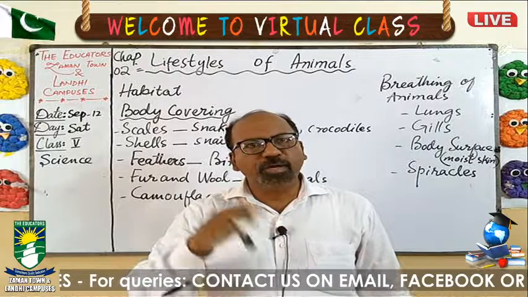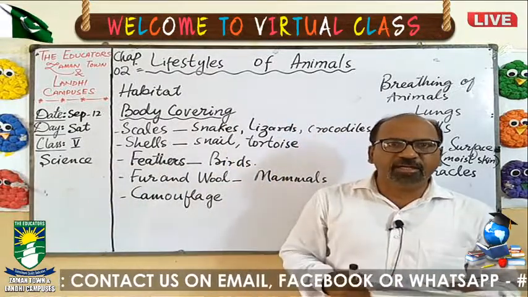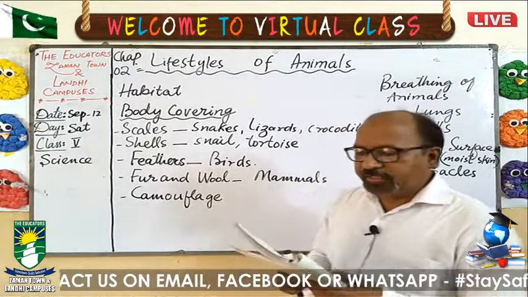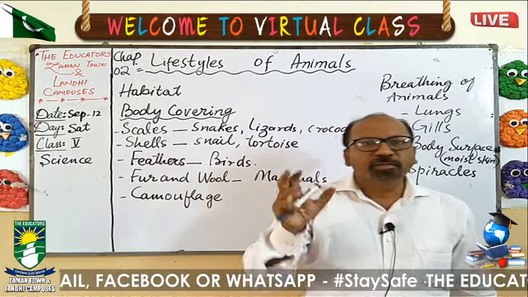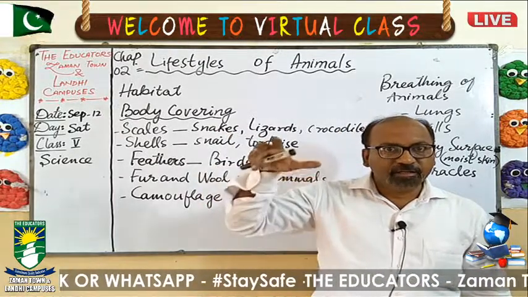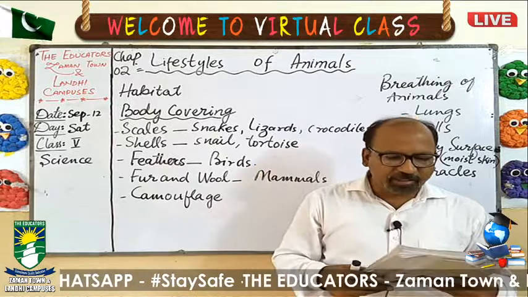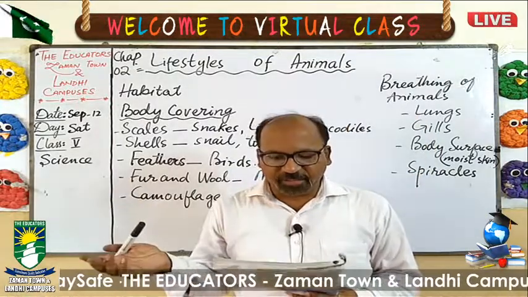Now I hope you have understood what you mean by habitat, the place where any animal is living. For example, if we talk about the lion, the grass is the habitat where it can easily hide itself. The camel's habitat is the desert.